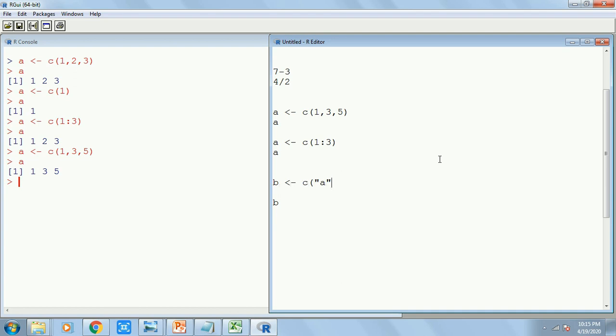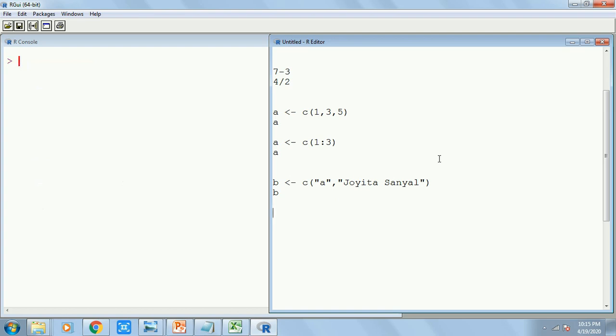If I write A and if I write maybe a name, Joyita Shannal, we get it as two different values in the vector B. Yeah, Joyita Shannal used to study with me in my college, so I have a little soft corner in this name, but nonetheless, yeah. Now this is what we have understood.